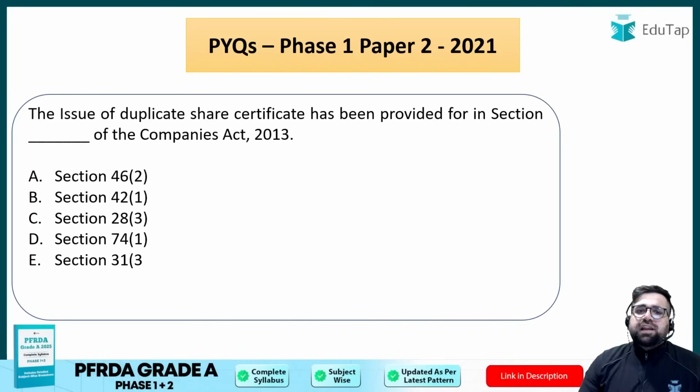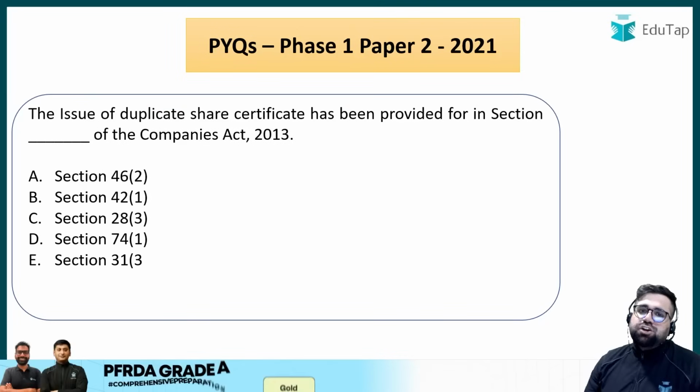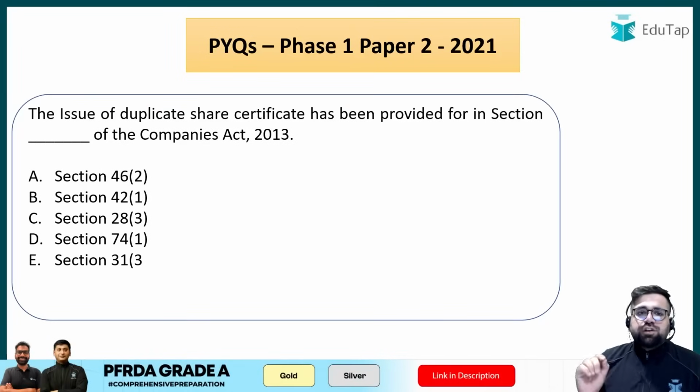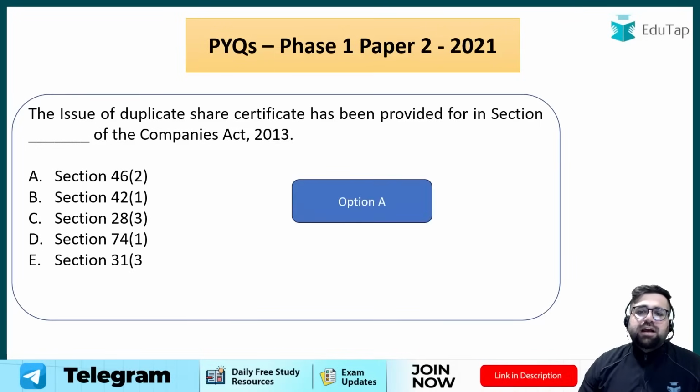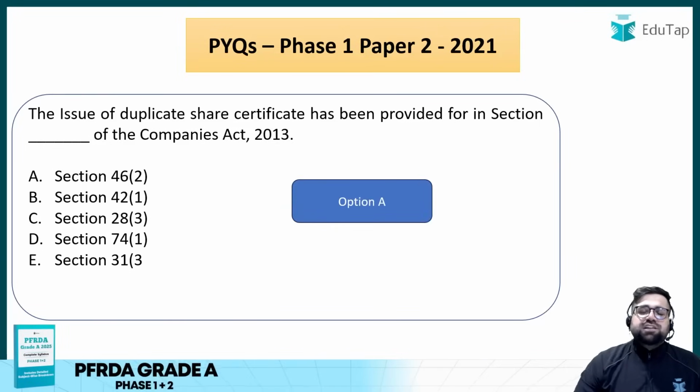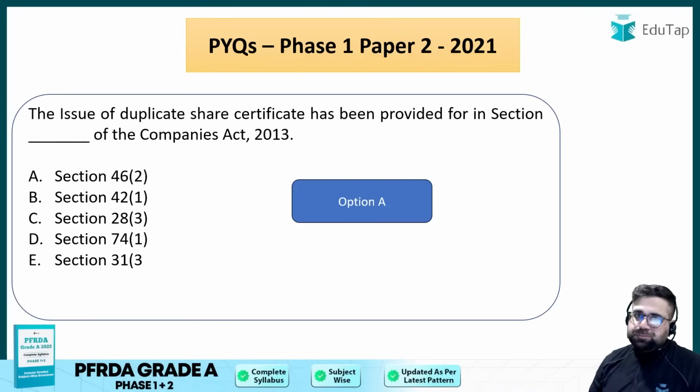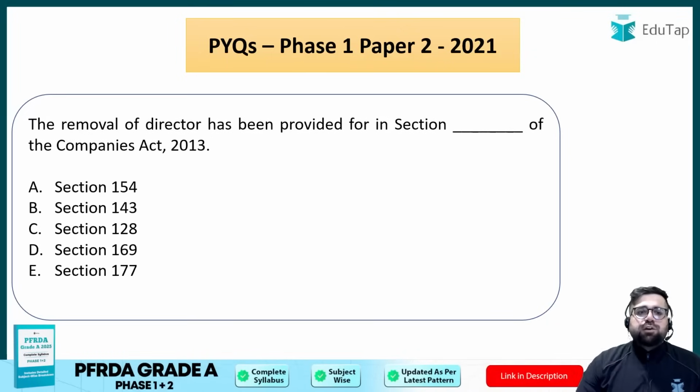The issue of duplicate share certificate has been provided for in which section of Companies Act 2013? The right answer will be option A, which is section 46 subsection 2. Moving forward to the next one.